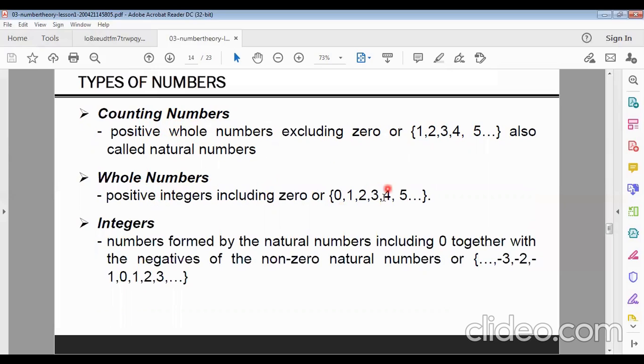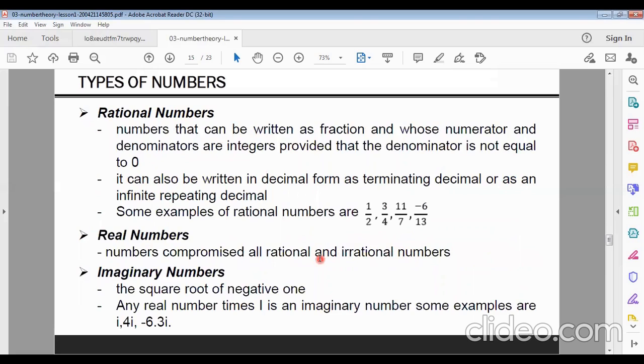Now whole numbers: positive integers including 0 are called whole numbers. And integers means negative, positive, and 0 also. And rational numbers, the fractional numbers, are called rational numbers. And real numbers, numbers comprising all rational and irrational numbers, are called real numbers. That means a real number means what? Rational and irrational, all.